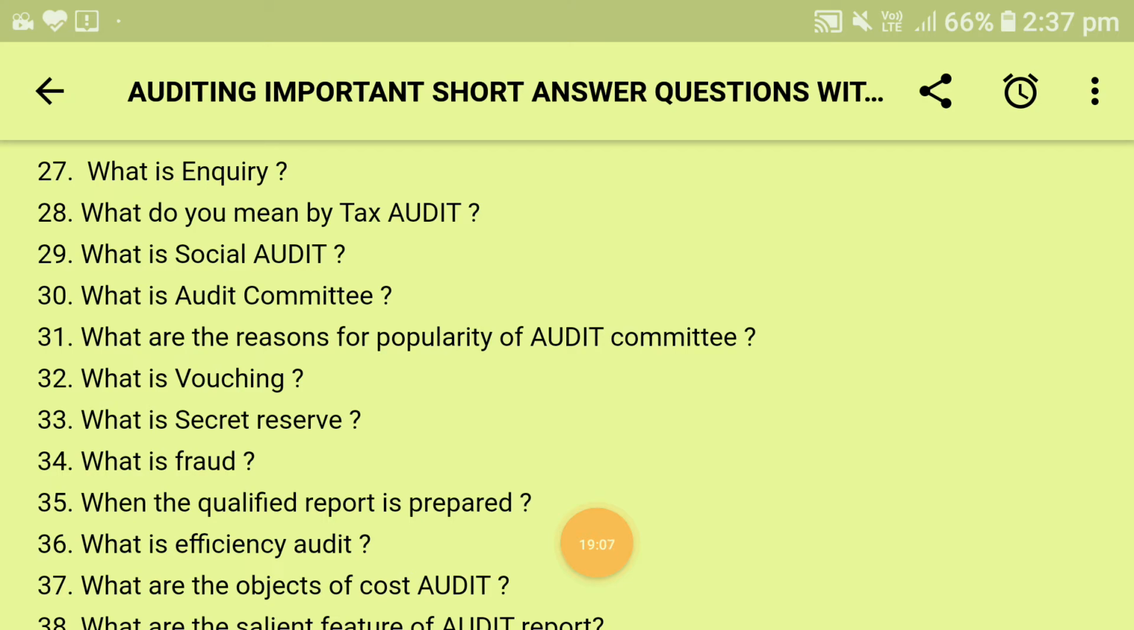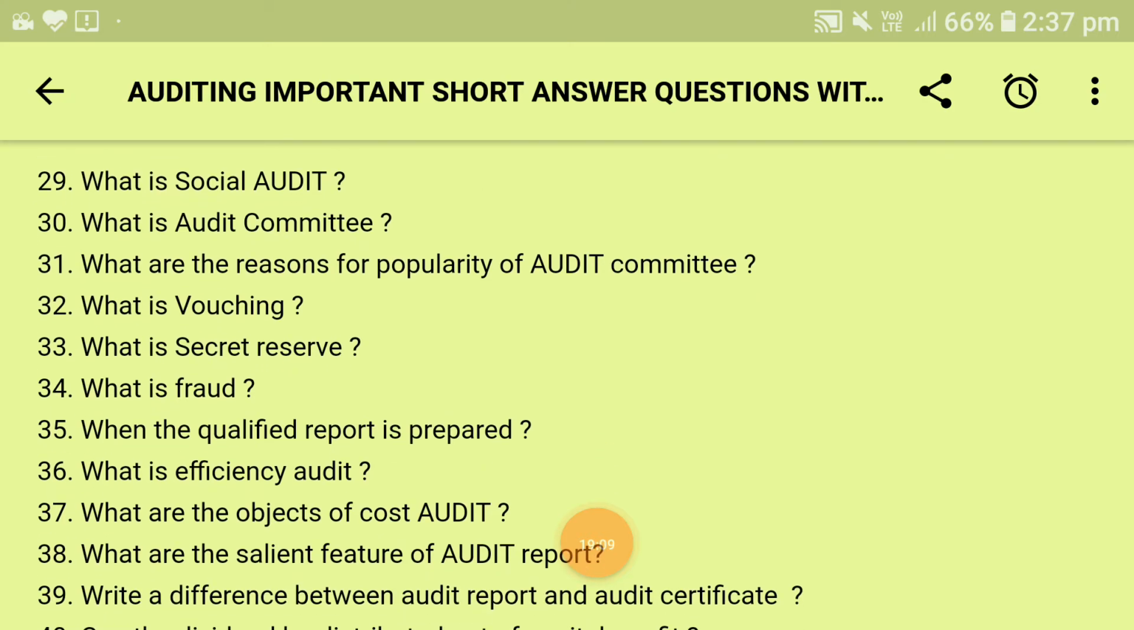Next is what is efficiency audit. It ensures that the results obtained are according to the plans. It is concerned with examining the plans, comparison of the actual performance with the budgeted performance, and finding out the reasons for various variances to take the remedial actions.